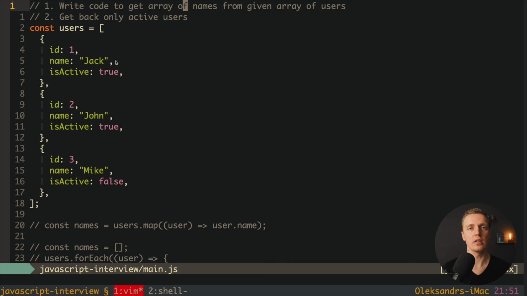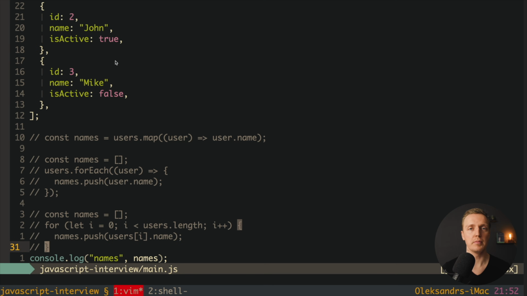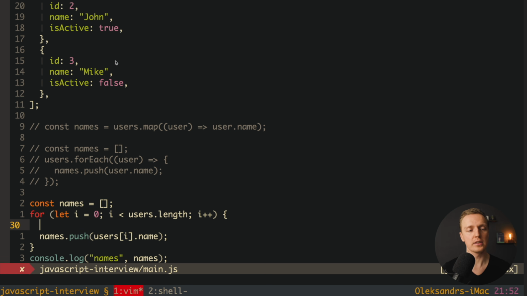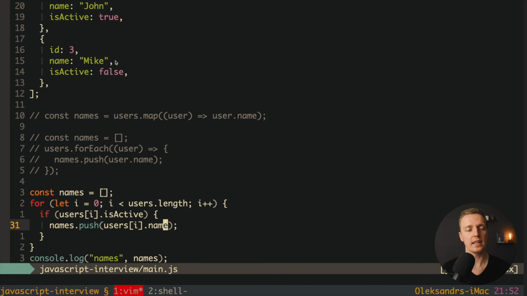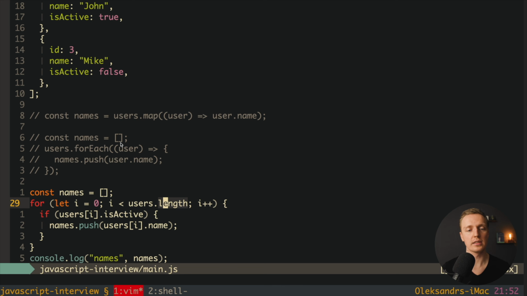So you successfully solved this task, and now you are getting the next one. We need to get back only active users, which means our first point here is valid, but this must be only active users. And actually we could use any method that we want here to solve this. For example, we could use a for loop and simply write inside an if condition, and we can check here if our user is active. And if this property is true, then inside we want to push our element to our new array. And as you can see in the browser, we are getting here only 2 users because our last user is inactive.